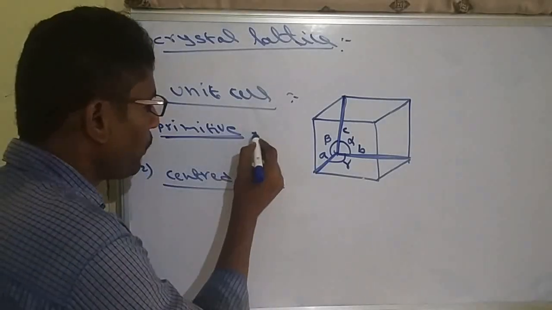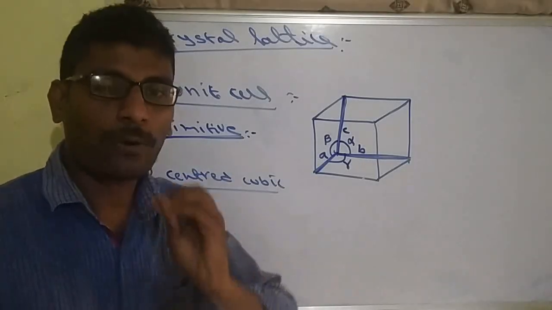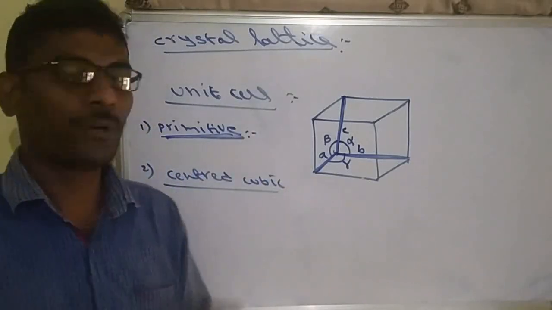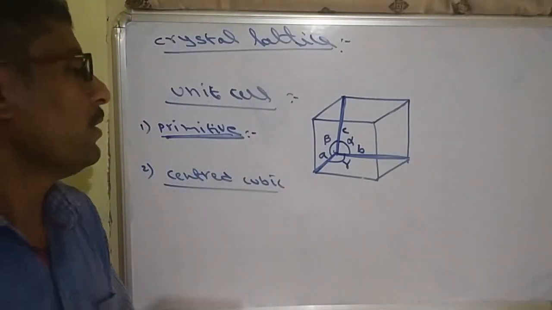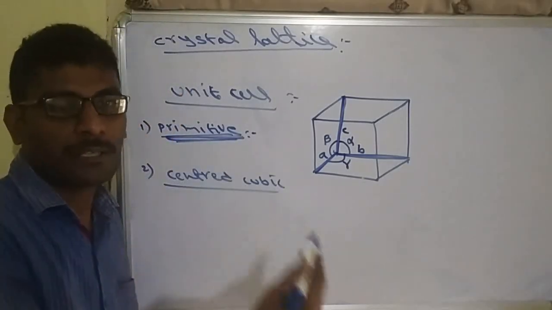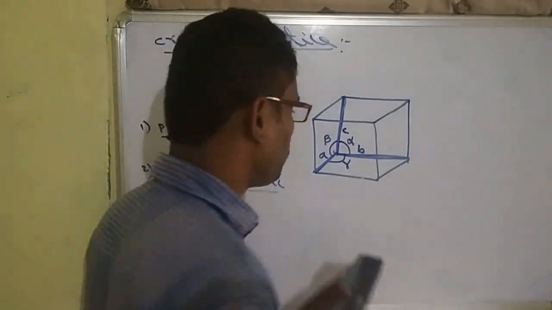So what does primitive mean? If the constituent particles are present at the corners of that cube, then that is called a primitive cubic unit cell, or primitive unit cell. Primitive unit cells are those where crystalline solids are made by corner particles.